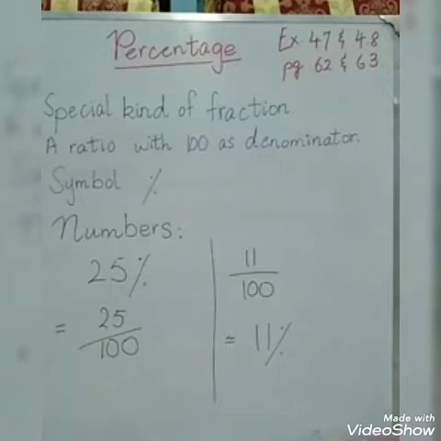So 25% means 25 over 100, means 25 out of 100. And if the number is written as 11 over 100, we can write it as 11%, 11 with the symbol of percentage. So that will be read as 11%.